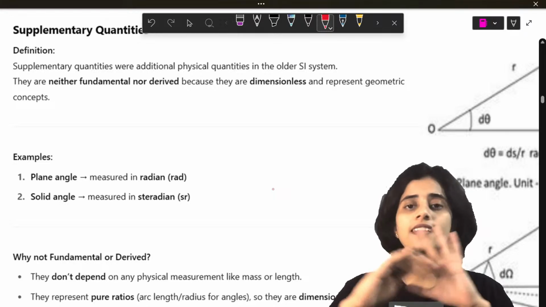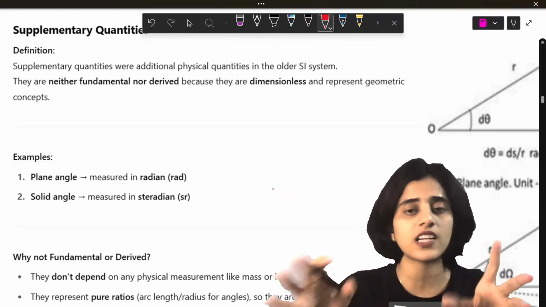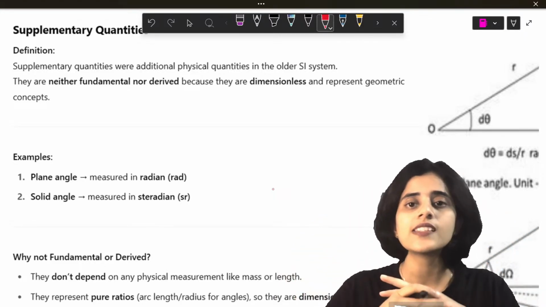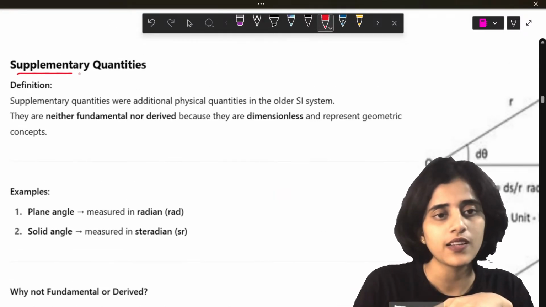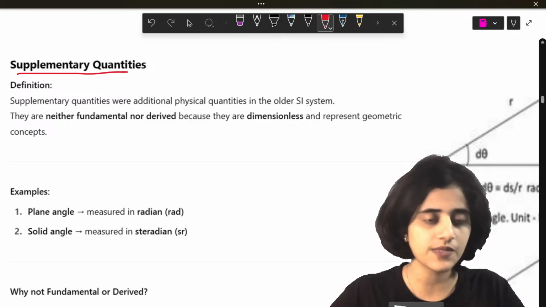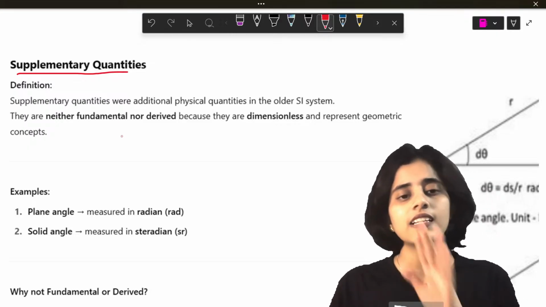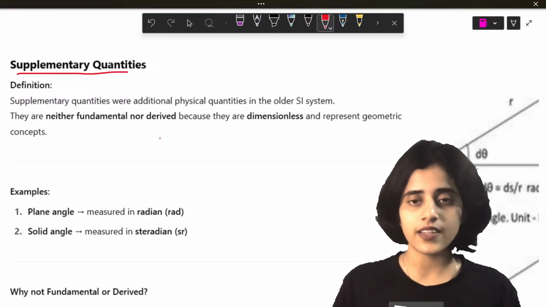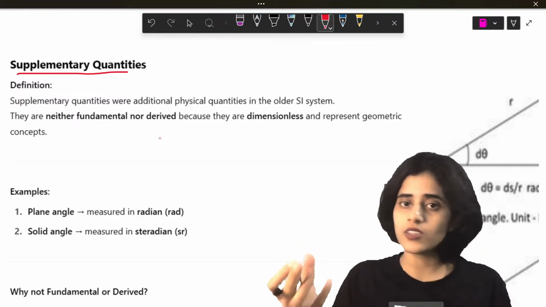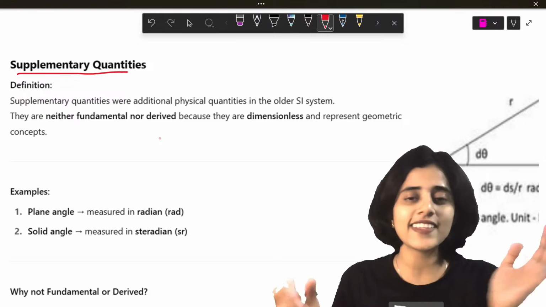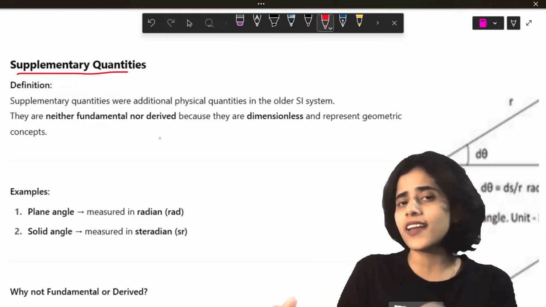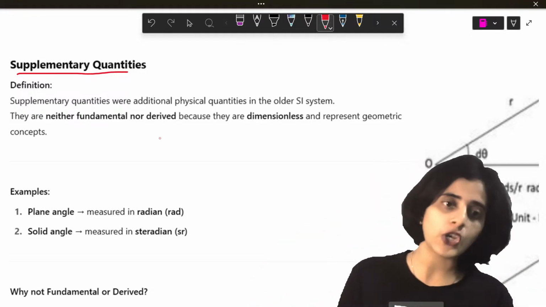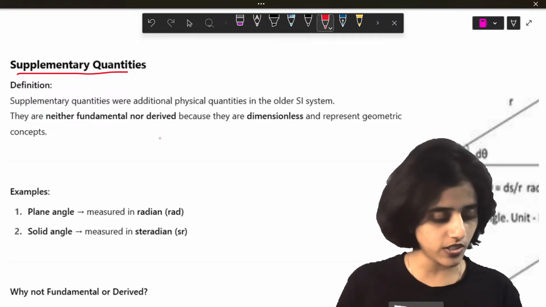Now, other than these fundamental quantities and derived quantities, which we learned, there are two more types of quantities which are called supplementary quantities. What are supplementary quantities? Supplementary quantities are neither fundamental nor derived. Obviously, that is why they come under another category. If you have good, bad, and okay, let's say those are the three categories. Something that is not that great or that bad, you put in the okay category. Just like that, something that is neither fundamental nor derived, you put under supplementary quantities.